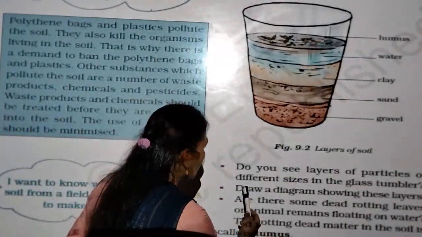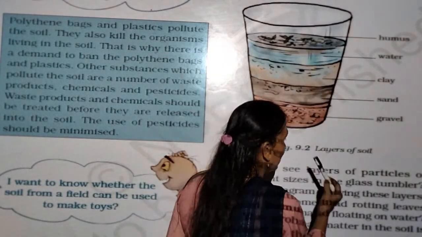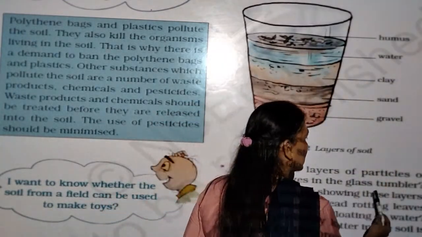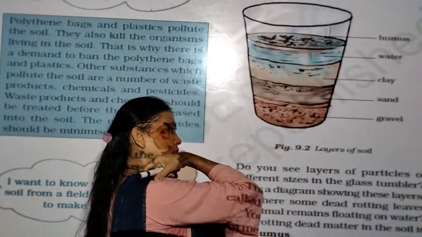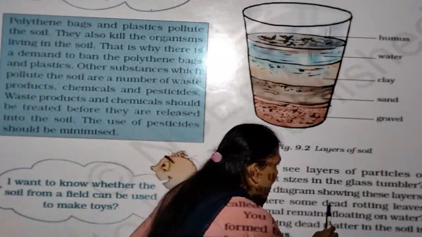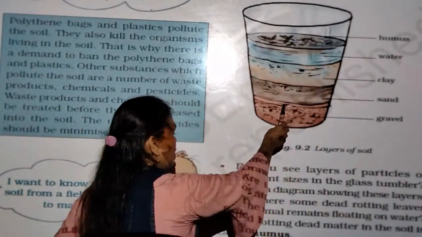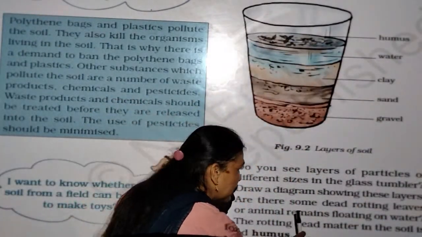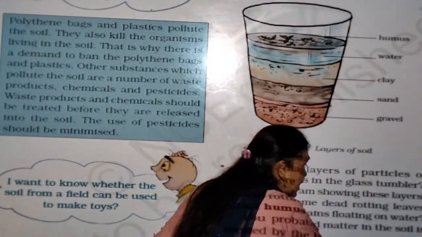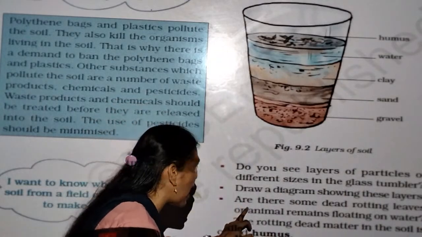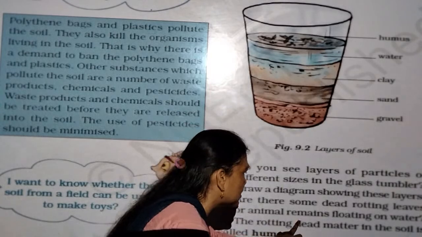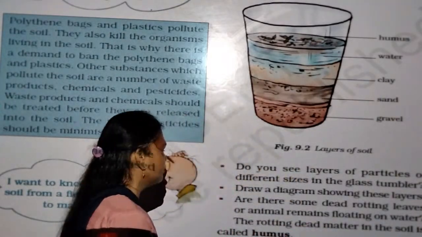So here some questions are there. Do you see layers of particles of different sizes in the glass tumbler? Yes. This is in experiment form. Pay your attention. Draw a diagram showing these layers in your notebook. Are there some dead rotting leaves or animal remains floating on the water?